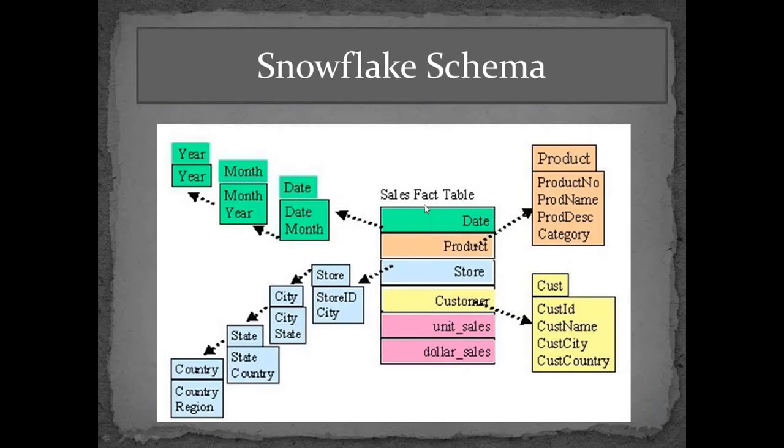We have the sales fact table, right? I was discussing it. Now, for example, the date ID is maintained in this date table. Now, this date dimension only has the date ID, that is the primary key, and it only gives you the month. Now, this month ID will again be linked to another dimension table mentioning the month and the year. Similarly, suppose store is there. The store has the store ID. Now, this store table will be maintaining only the city. The further details of the city will be maintained in another dimension table which is linked to this store table with the help of a store ID, and this will have city and state. Again, the state ID is linked to another dimension table.